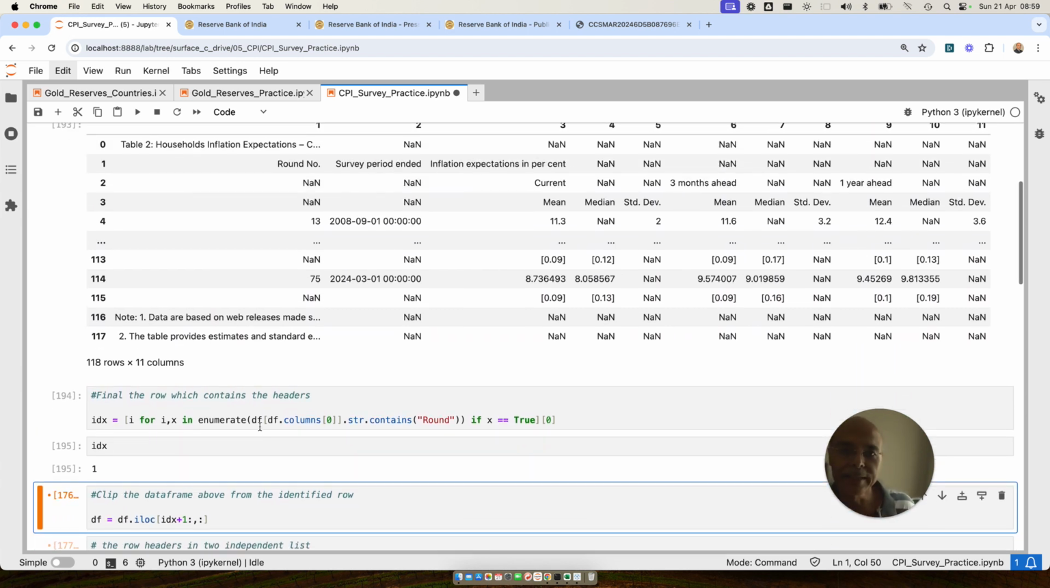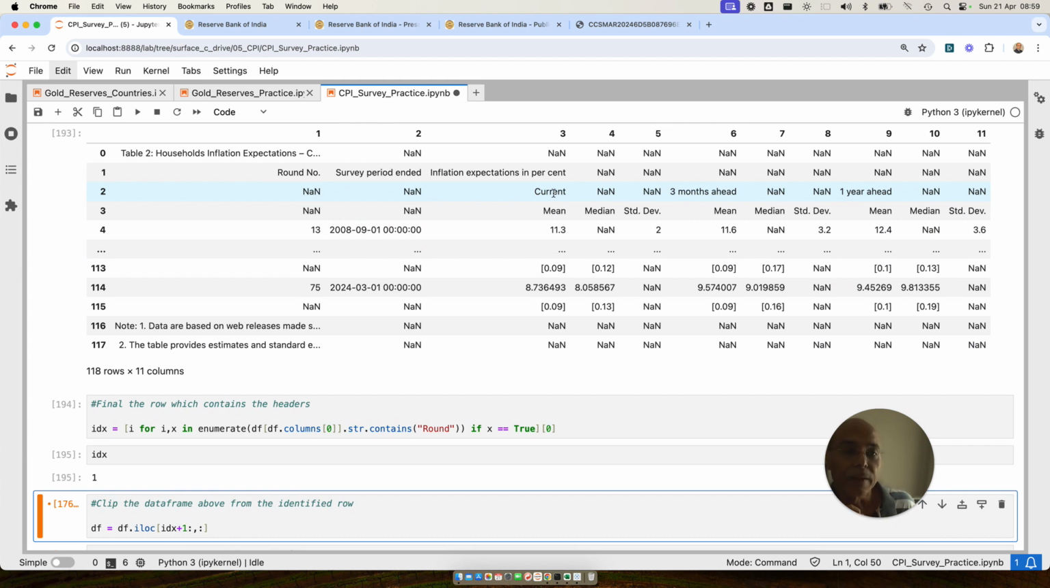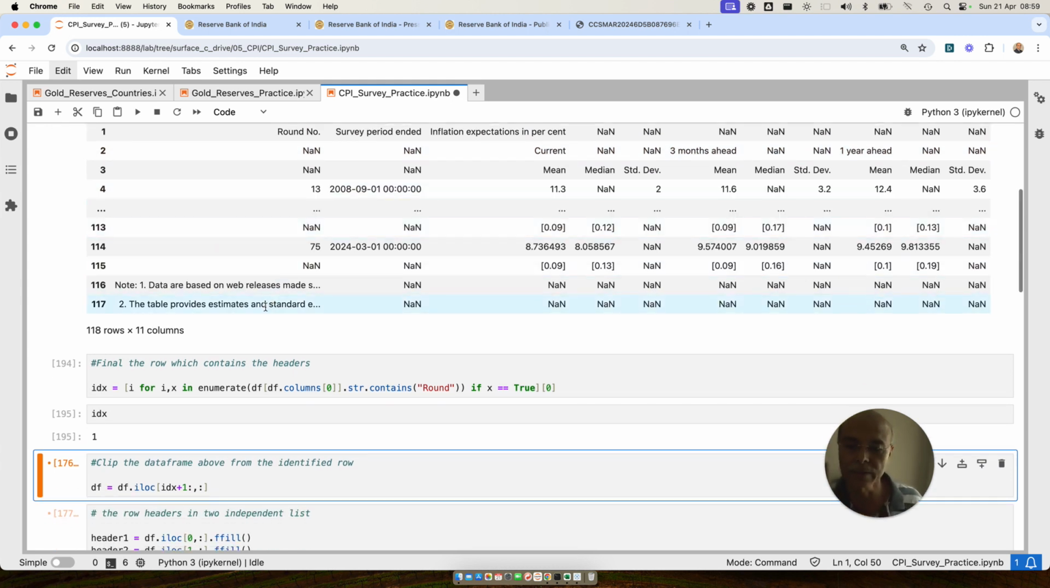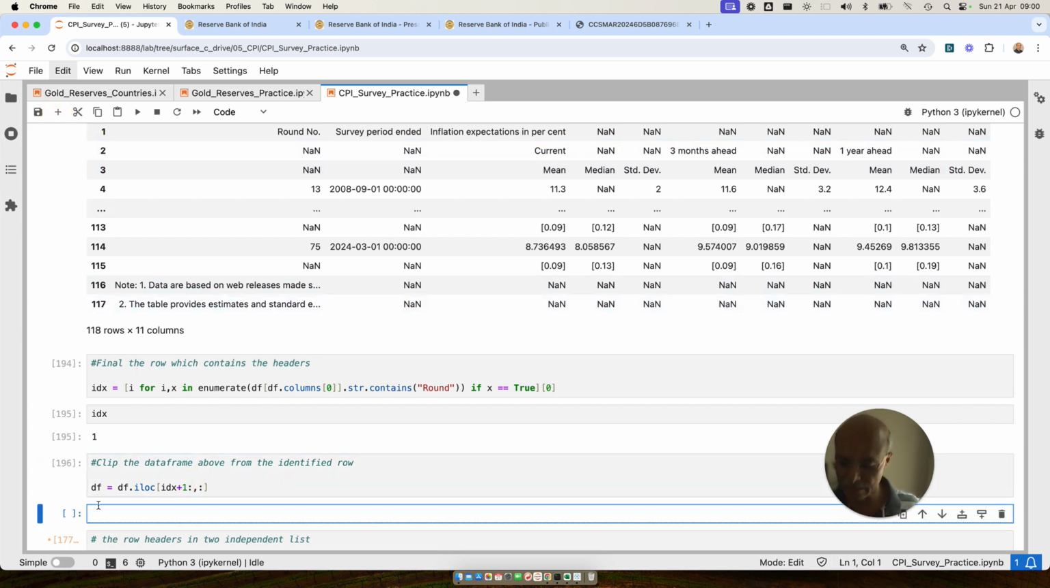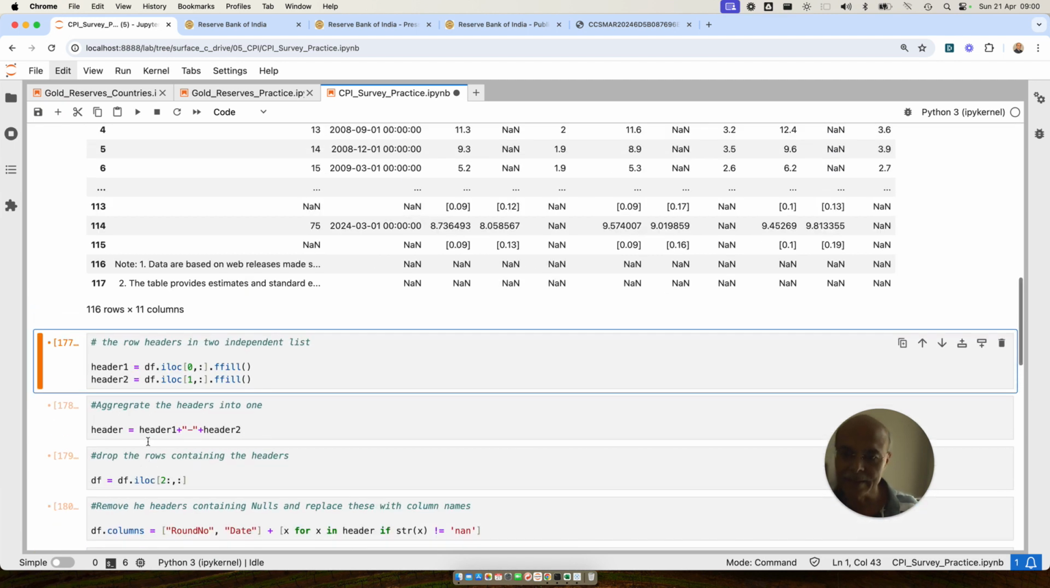Now what you have to do is pick up the headers from the rows below, because this is not the header index. This is not the row which contains the header. The header is contained in the rows marked index 2 and 3. So what we have to do is IDX plus 1. What I am doing is clipping the data frame above that index, right? So I am clipping the data frame above the identified row, and then the data frame will look like this.